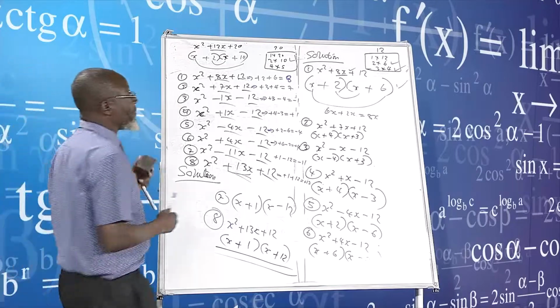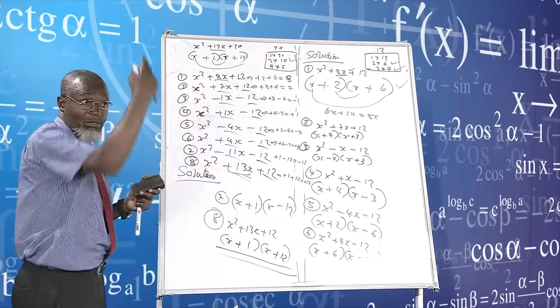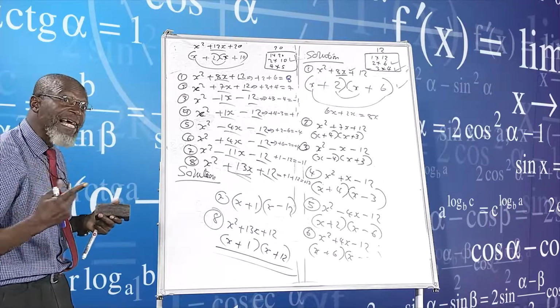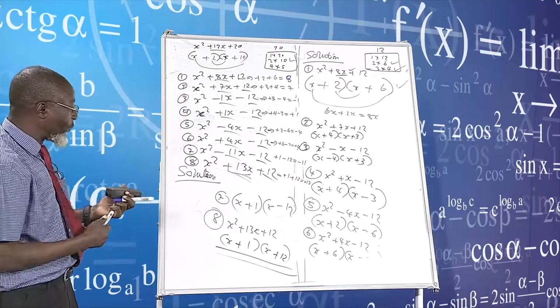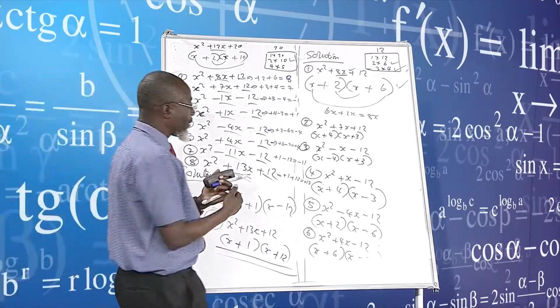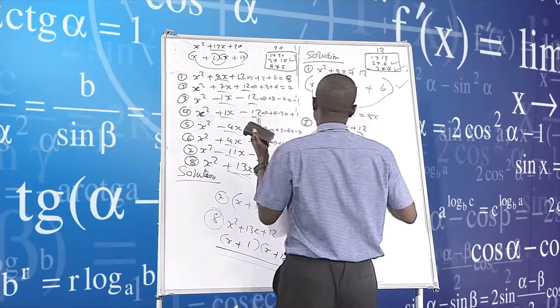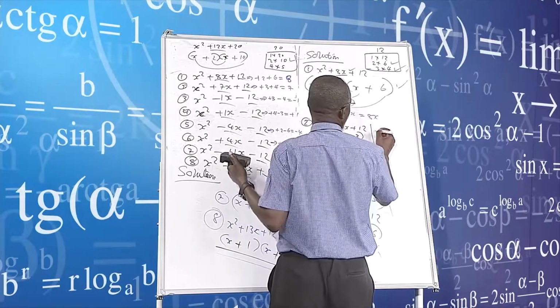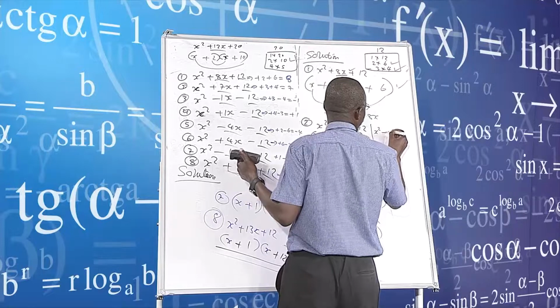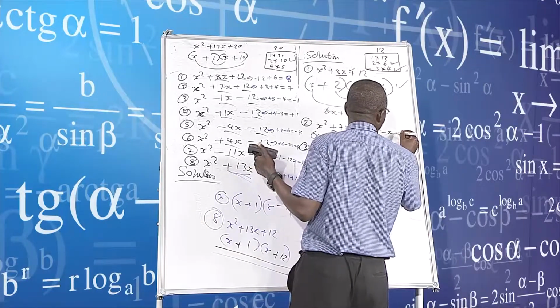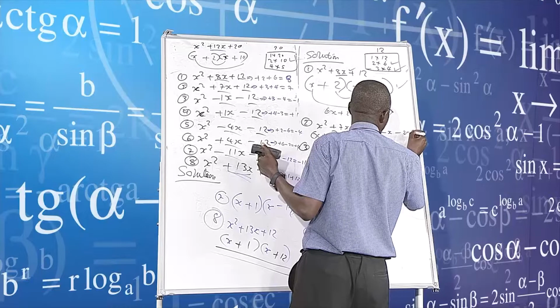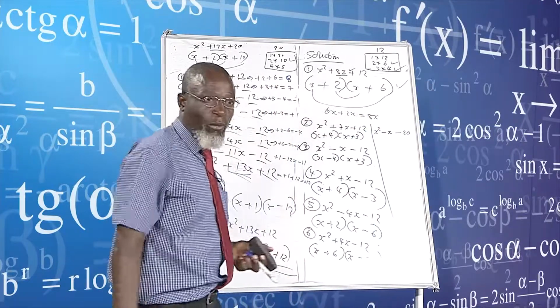We can even have more problems. I can do another question again, like for example I can even put it here so we can see how it goes. We can put x squared, let's say minus x and then minus 20. What are we saying?